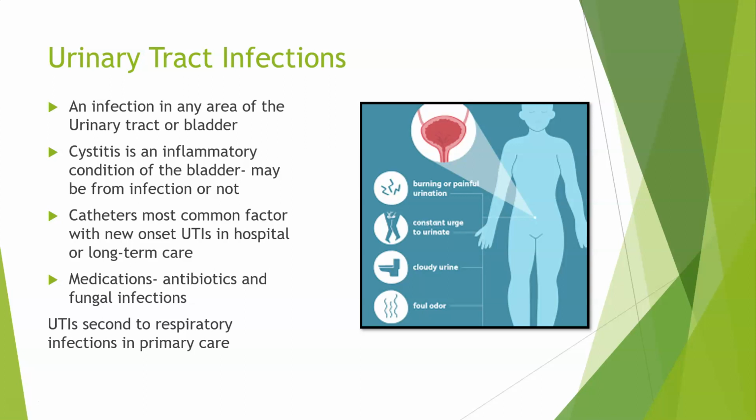For men, it can be from increased age and prostate enlargement. It can also be from prostatic secretions losing their antibacterial characteristics, predisposing to bacterial proliferation. It can also be from sexually transmitted diseases, which can cause urinary strictures, obstructing the flow of urine and predisposing patients to urinary stasis. So all of those can be contributing factors to urinary tract infections.